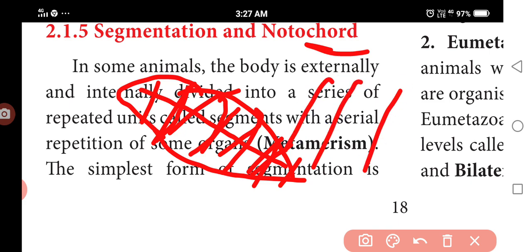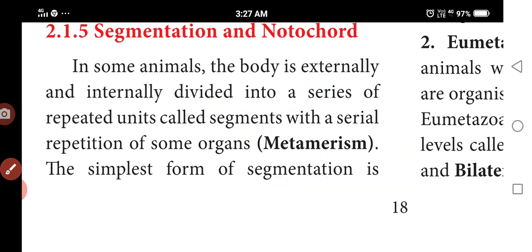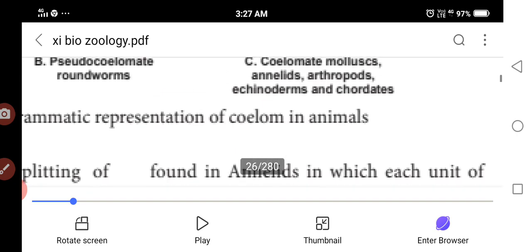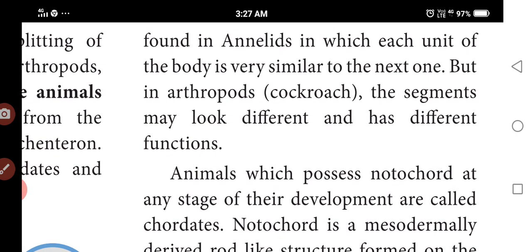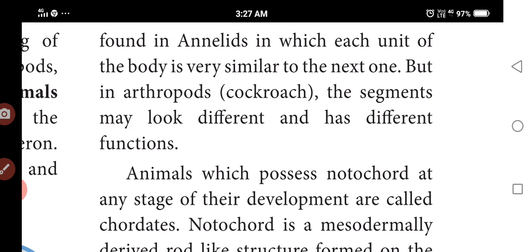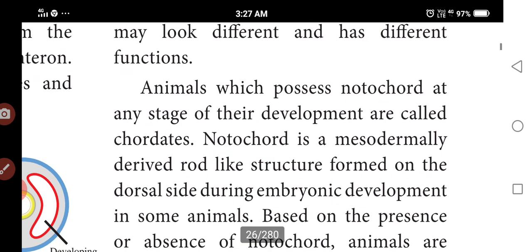Some organs we call metamerism. Okay, metamerism, we call this in the earthworm, metamerism. The simplest form of segmentation is found in the annelids, in which the body units are similar to each other. In arthropods, the segments may look different, as they have different functions. So each segment has different functions.